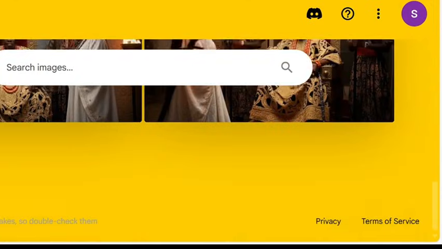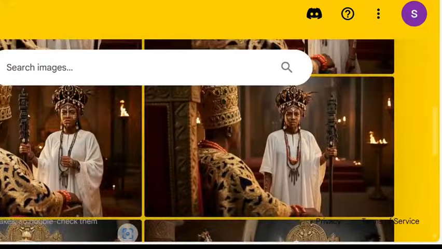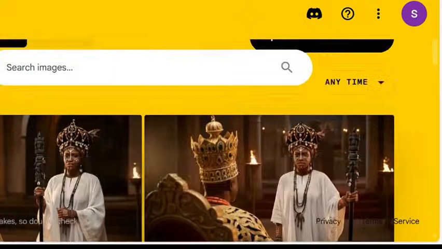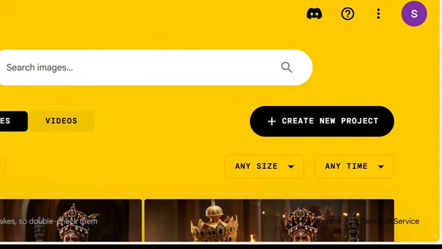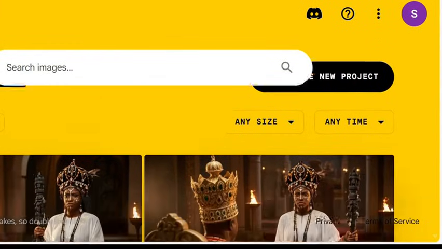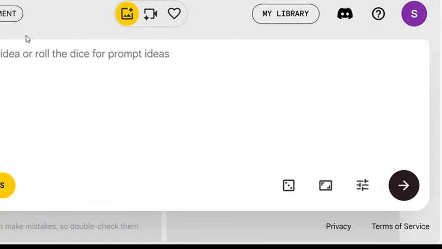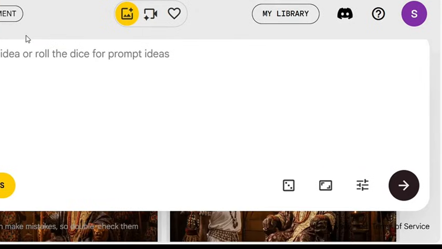So all I had to do was head over to ChatGPT, and generate the images one by one. Let me show you how you can also do so using this AI tool. All you have to do is head over to your browser, and when you reach your browser, you go and open this AI tool. It is called Whisk, and you register.